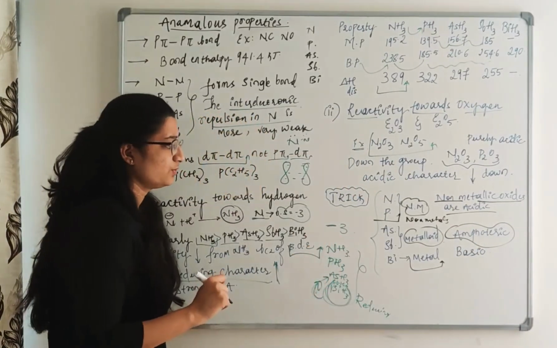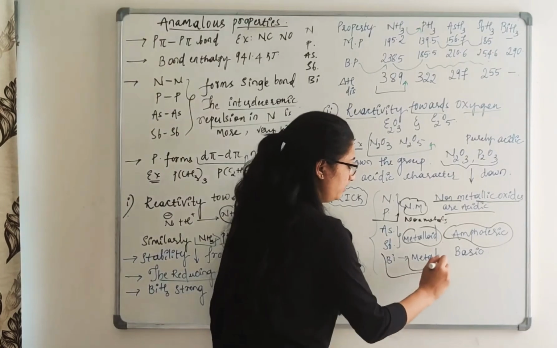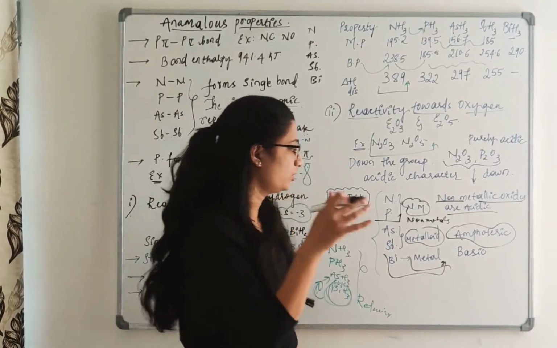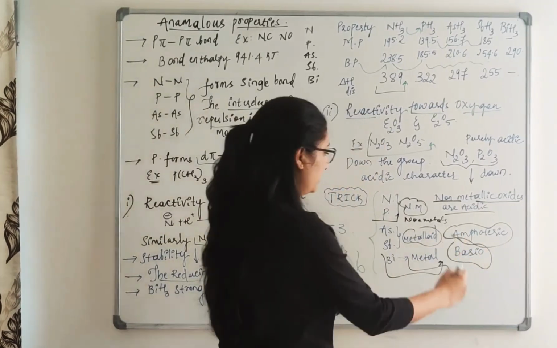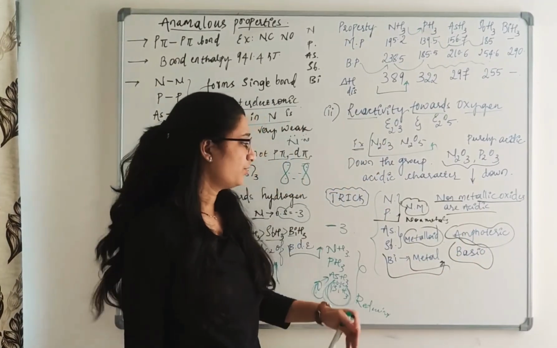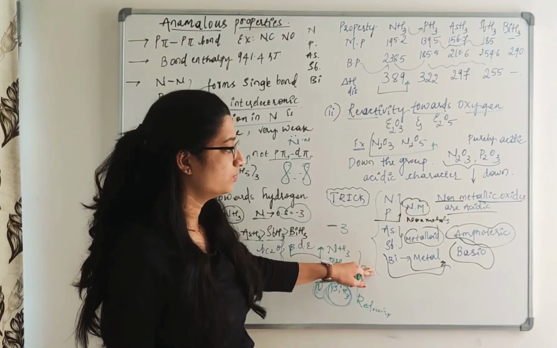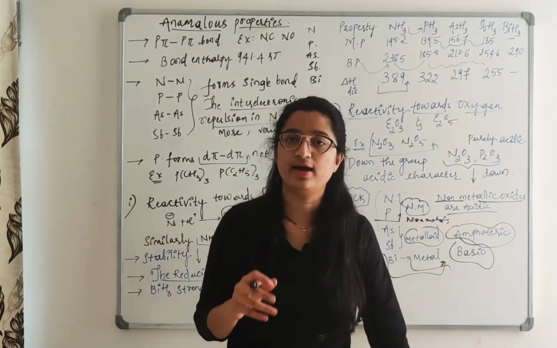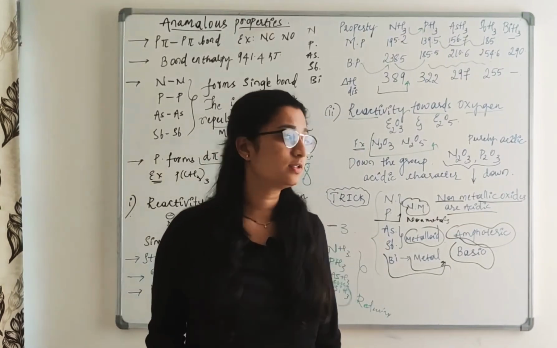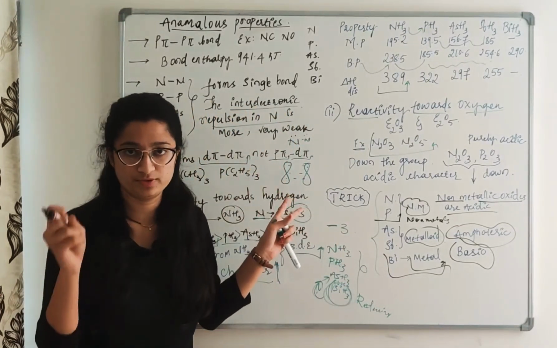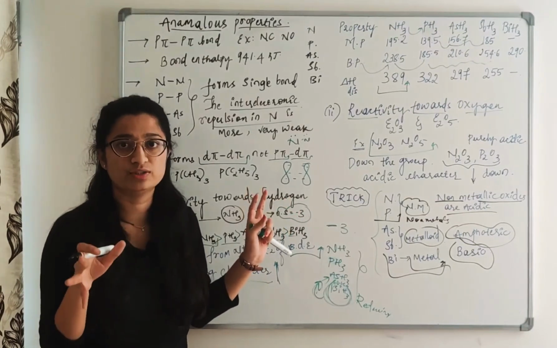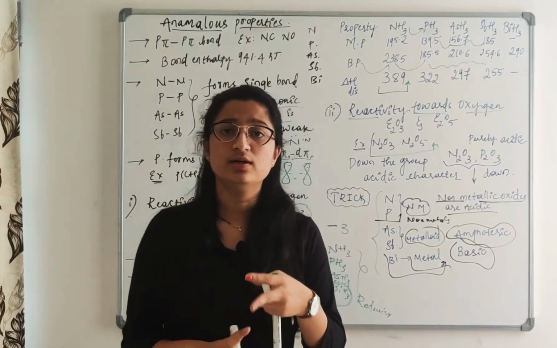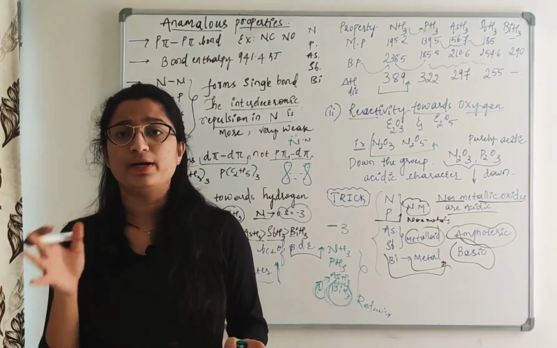The last one is bismuth, which is a metal. The metallic oxides will always have a basic nature. So now it is very easy for you to know which is acidic, which is basic, or which is amphoteric. This is about the anomalous property of nitrogen, which is important. You should know the reason there, what p-pi bonding and d-pi bonding are, and why there is no formation of p-pi d-pi bonding.